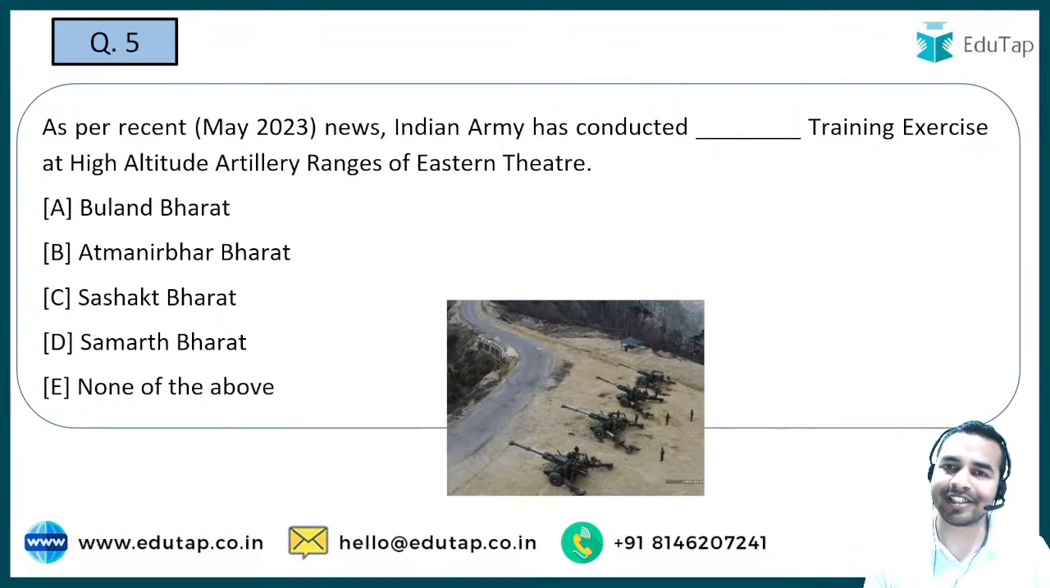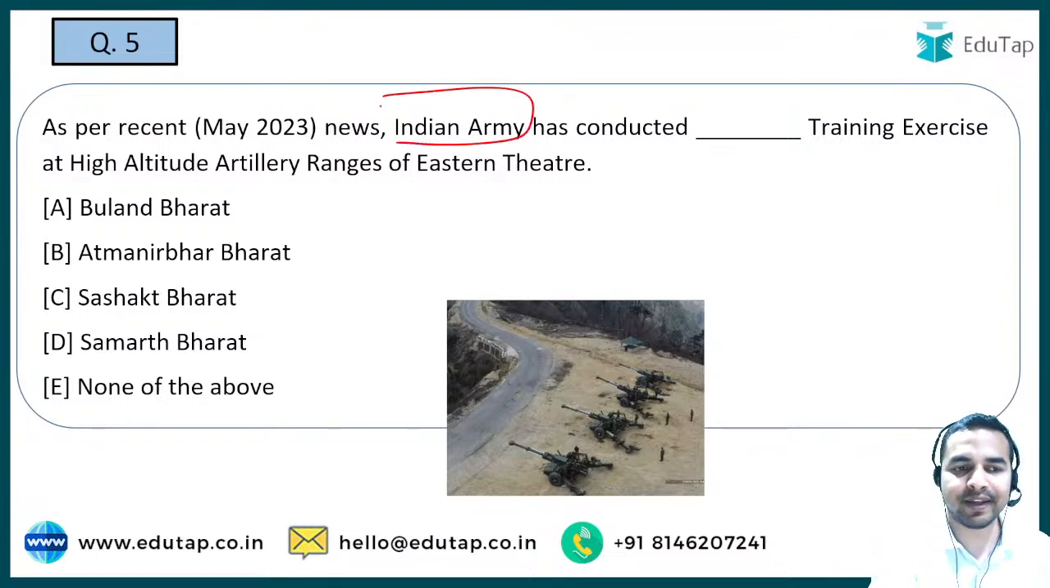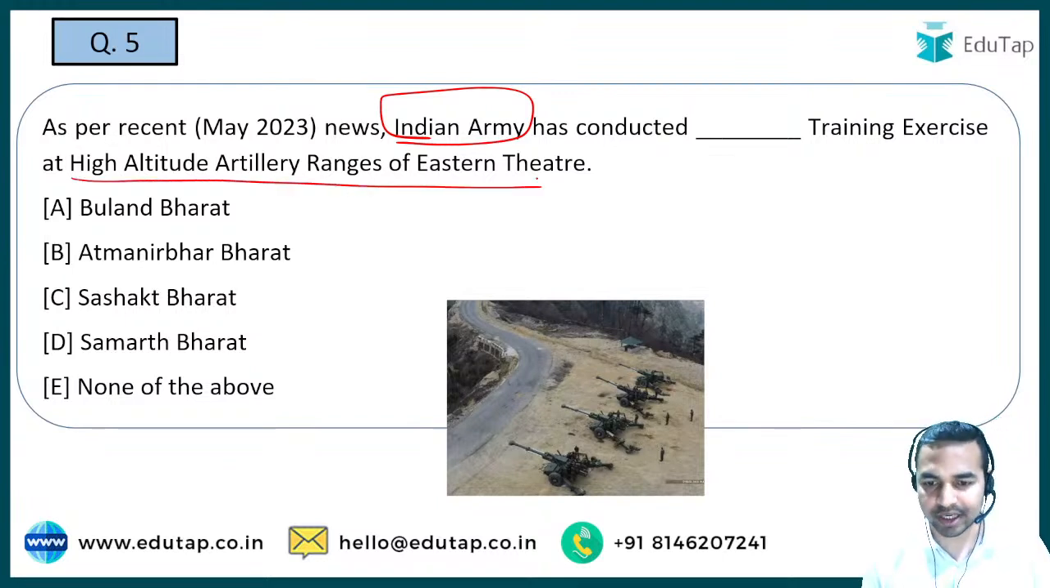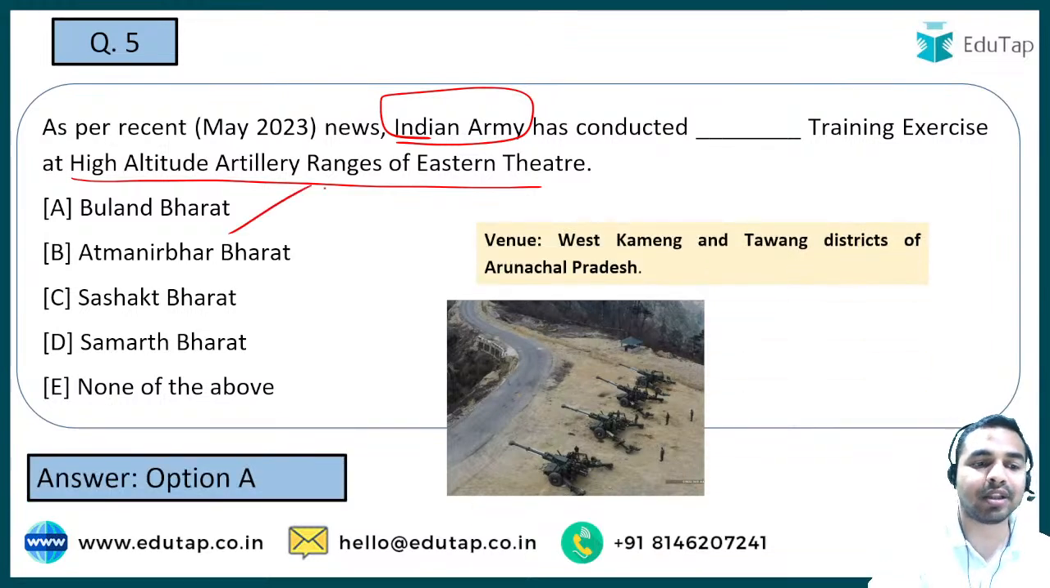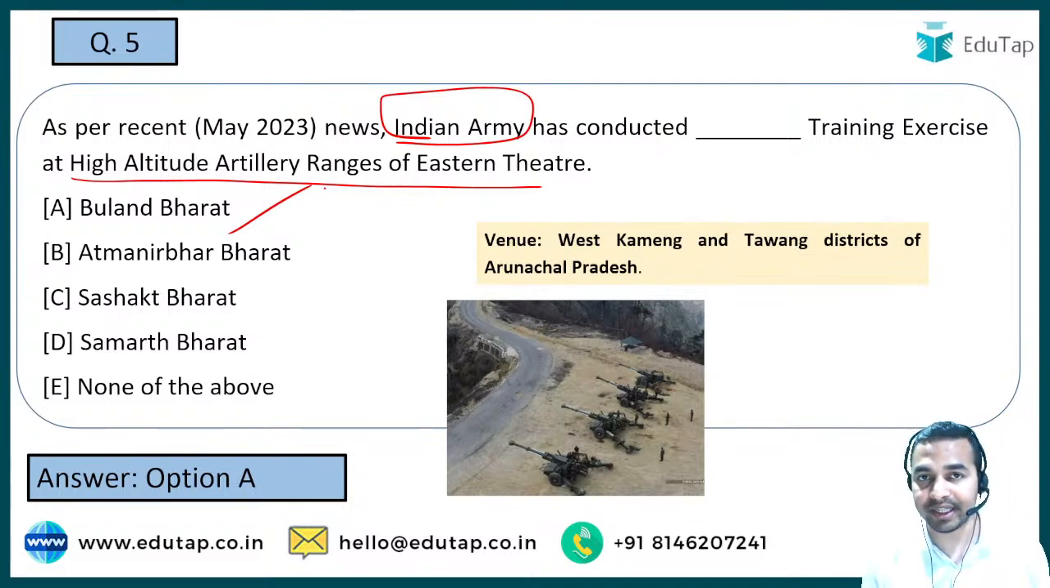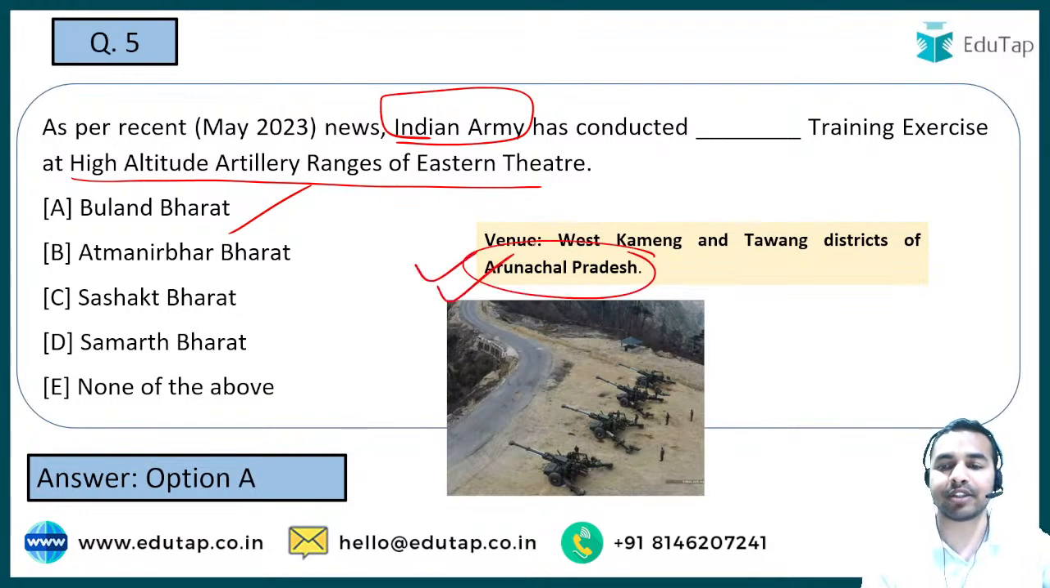Next question is from the defense exercises. So Indian Army ने recently एक exercise की है. It is a training exercise which was held at the high altitude artillery ranges of the Eastern Theater. कौन सी स्टेट के अंदर हुई है, एक्सरसाइज का नाम क्या है, ये सारी चीजें इंपॉर्टेंट हैं फ्रॉम द एग्जाम पॉइंट ऑफ व्यू. जब हम बात करते हैं एक्सरसाइज के नाम की, so exercise name is Bulund Bharat. So Bulund Bharat is the right answer. और जब हम बात करते हैं वेन्यू की, तो this particular exercise was held in the Indian state of Arunachal Pradesh. So guys, इसी तरीके से आपको हमेशा याद रखना होगा डिफेंस एक्सरसाइजेस के बारे में कि किसकी एक्सरसाइज थी, कहां पर हुई और क्या नाम था उसका.